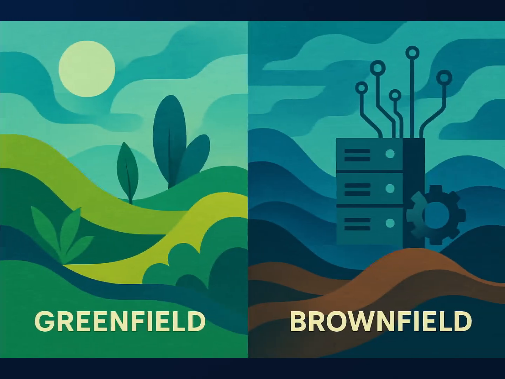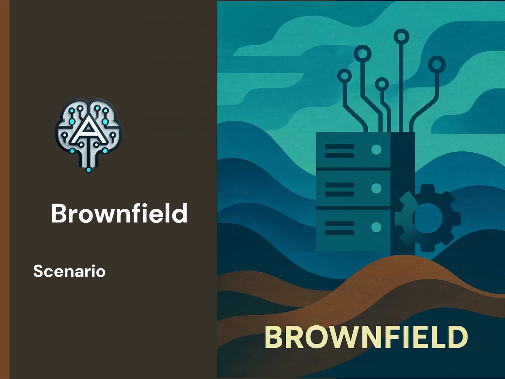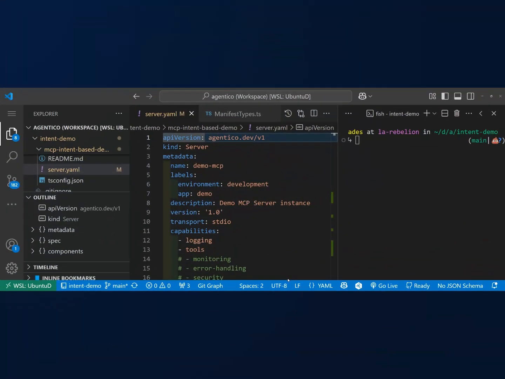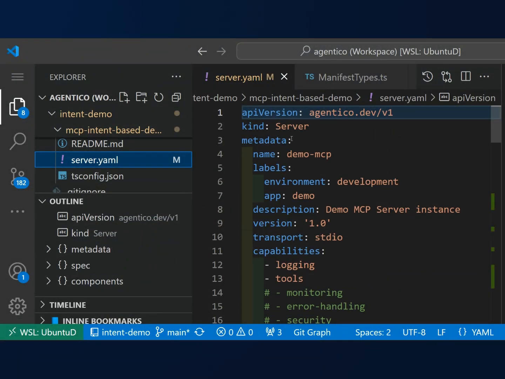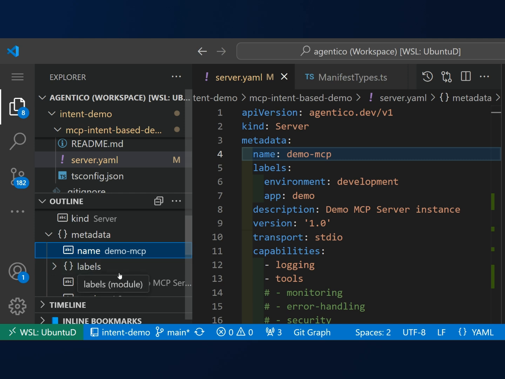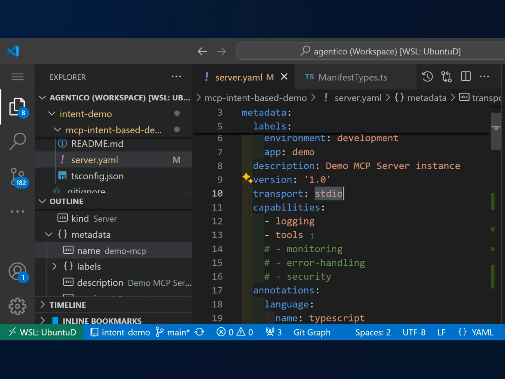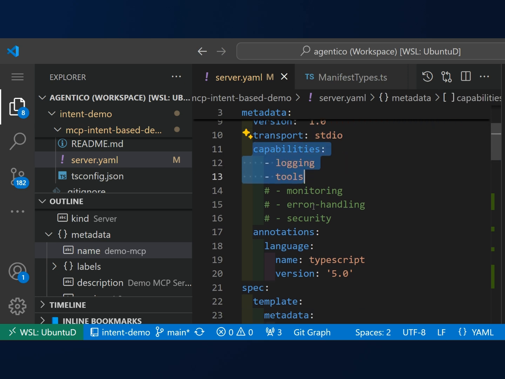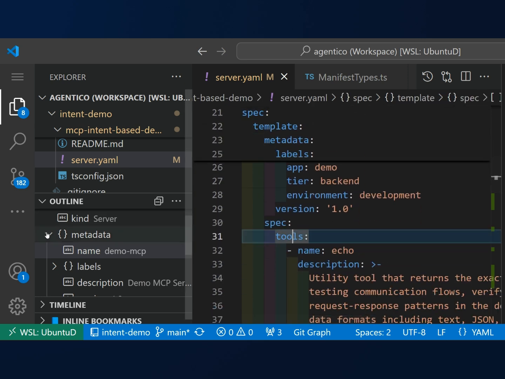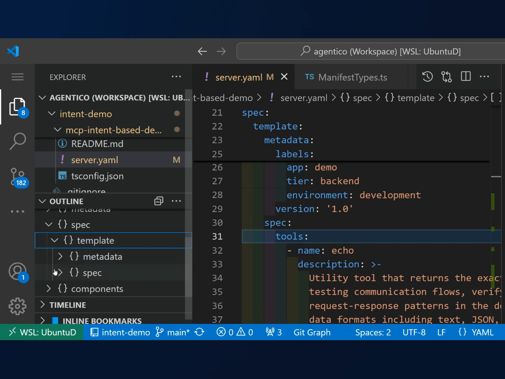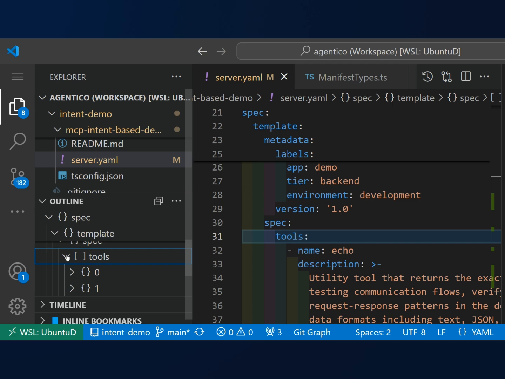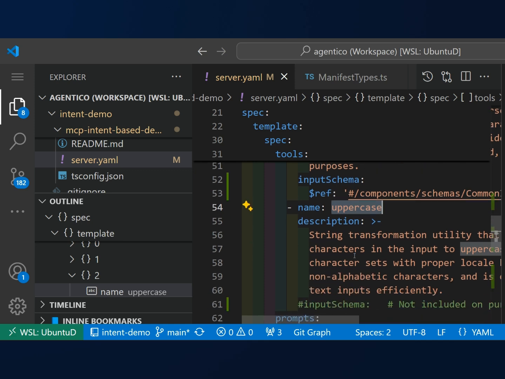Time to move to the brownfield scenario. In a brownfield scenario, let's assume that you already have a server in production that is providing certain business logic through APIs. In this case, we are not going to use the Swagger specification, but we are going to use the intent-based manifest that we talked about before that is generated by the Happy server. In this case, the intent-based manifest file was manually created, and there are 3 tools provided by this server. Just simple tools. We have an uppercase tool, nothing fancy, just transforming the string to uppercase.